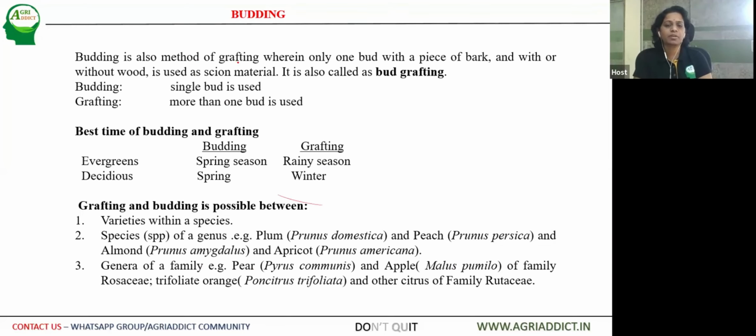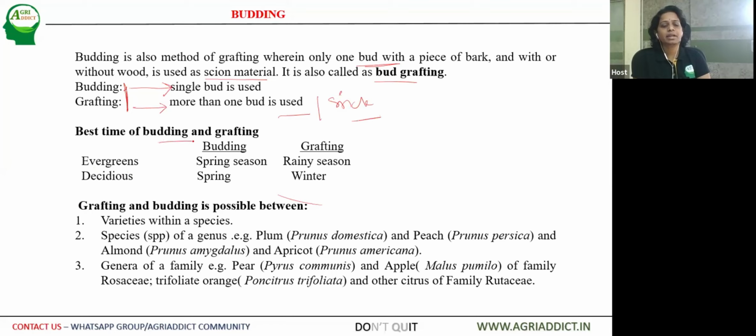Then comes budding. So the last type of vegetative propagation is budding. Budding is a deviation of grafting. It is wherein only one bud or a piece of bark with or without wood is used as scion material here. This is also called bud grafting. Here you can see the major difference between budding and grafting. In budding, a single bud is used as scion material, whereas in grafting more than one bud is used. That is, a scion stick is used with a larger number of buds.